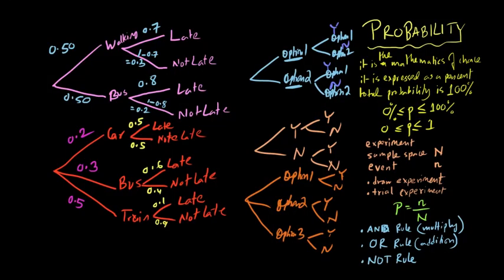So we cannot actually figure out the probability of whether a person is going to go to school by bus or by walking. That's a bit complicated probability. It depends on how many buses there are, how many buses are going to that person's place, where the person is going to stand, and how many bus stands there are. So it's a bit complicated.